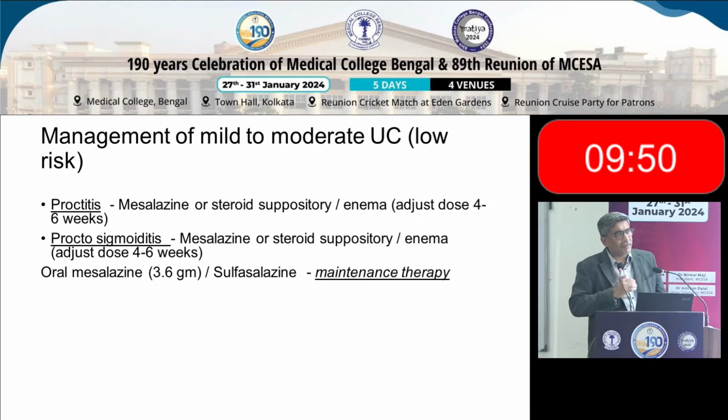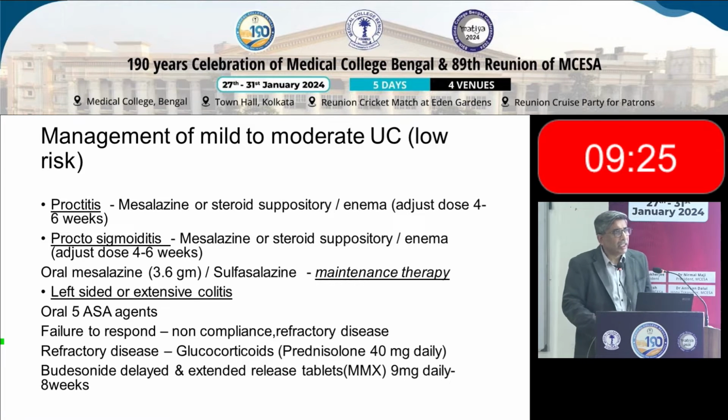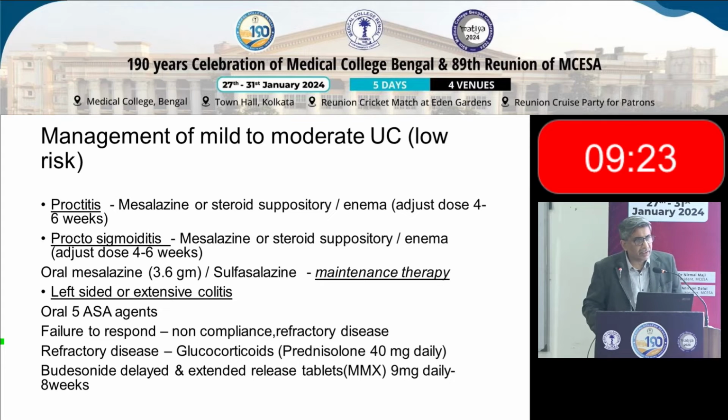But if the inflammation is extending a bit more to the sigmoid, we call it proctosigmoiditis. So that's involving the rectum and the sigmoid. Here also, you can use the suppository, but the enemas usually work better. And in these cases, often you need oral medication like mesalazine or sulfasalazine, and you might need to continue a maintenance treatment to keep the symptoms under control. However, if the colitis is left-sided or extensive, you will clearly need oral medication. The enemas don't work.